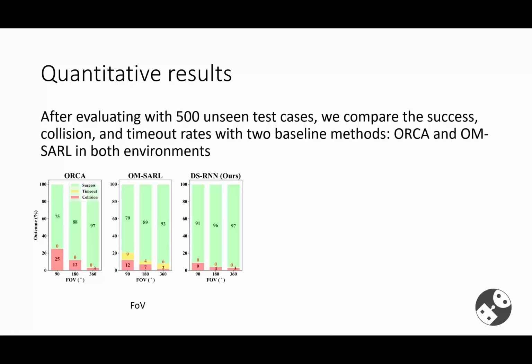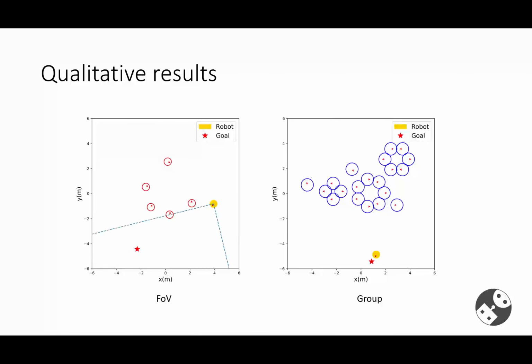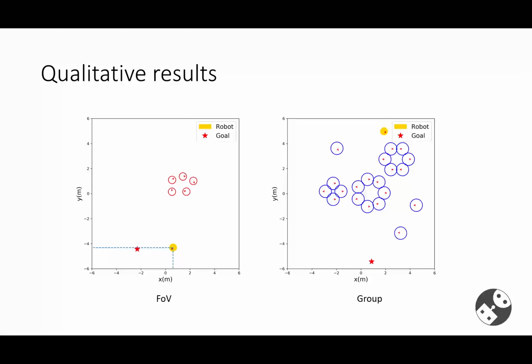As we can see in this figure, the performance of DSRNN is more robust with a decreasing field of view compared with the baselines. In group environments, the timeout rates of ORCA and OM-SARL increase significantly as the number of humans increases. This means that both of them have the freezing robot problem, as we showed earlier. In contrast, the timeout rate of DSRNN stays low throughout, and therefore it is less prone to freezing. Here are two examples of our model's performance in both FOV and group environment.